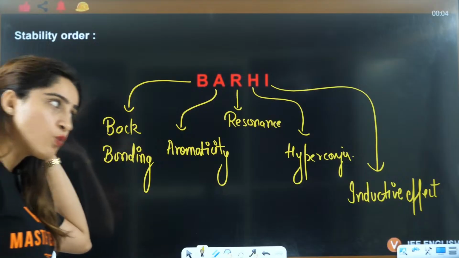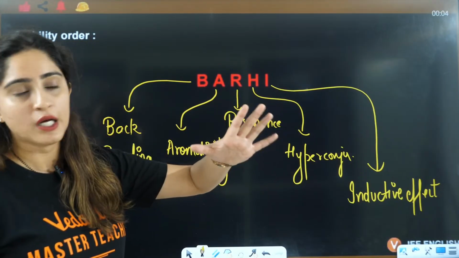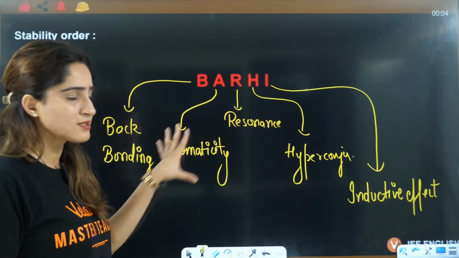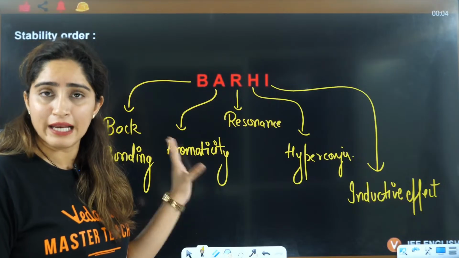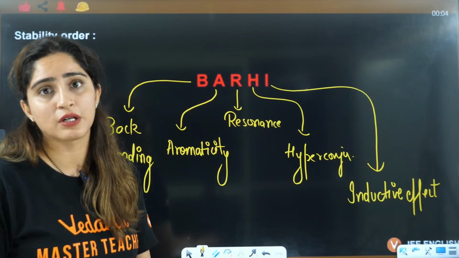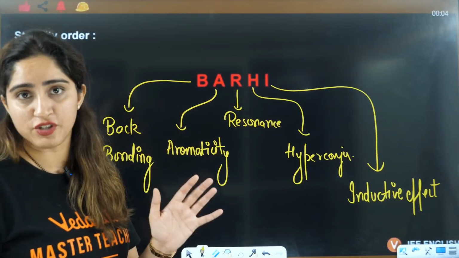If you have no idea about these effects, then don't watch this lecture. Firstly, go and watch the 3 lectures on electron displacement effects, and only then come back to this lecture. Otherwise, it will be of no use and you will get confused throughout the lecture.